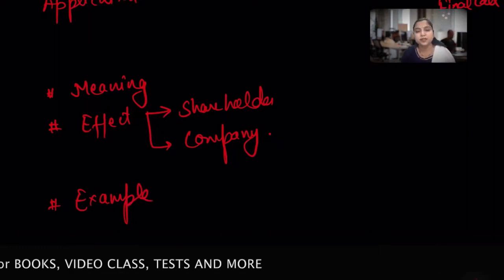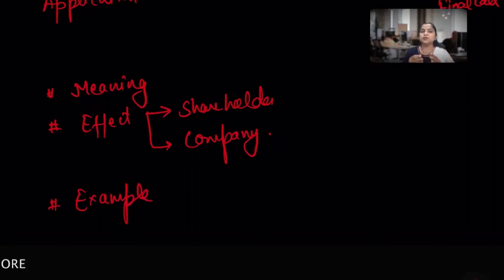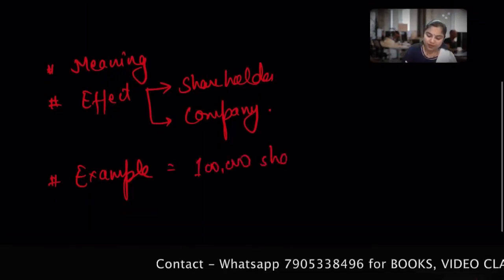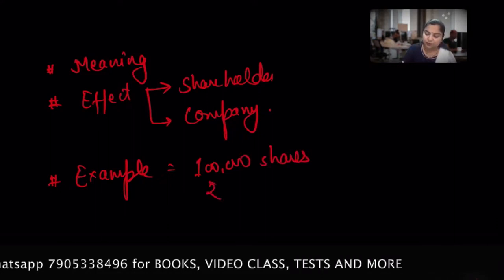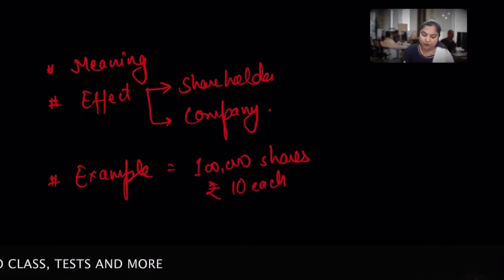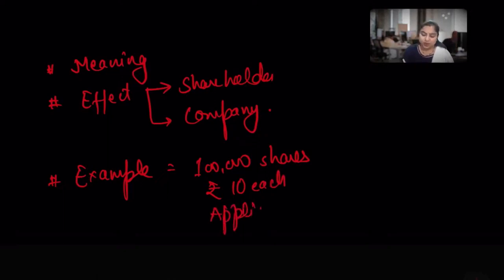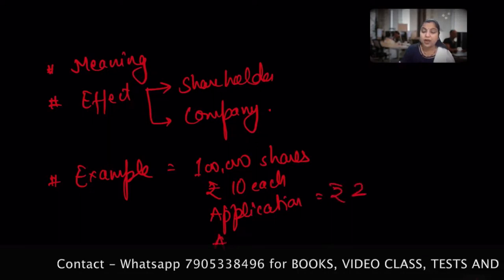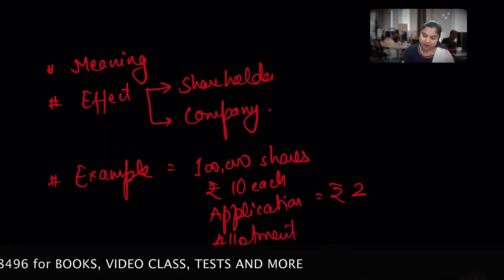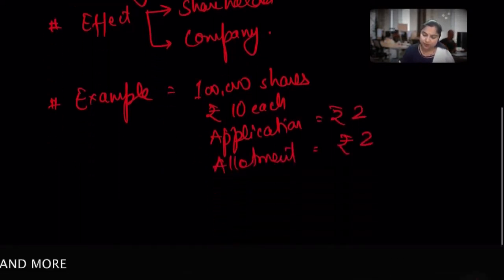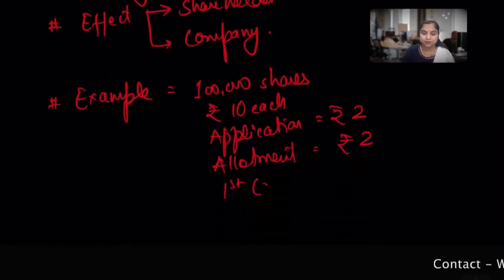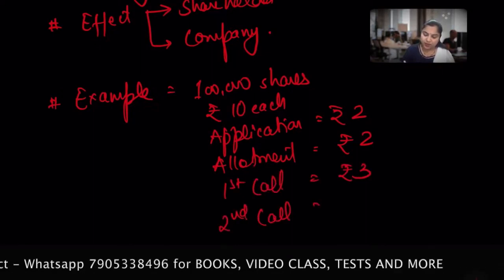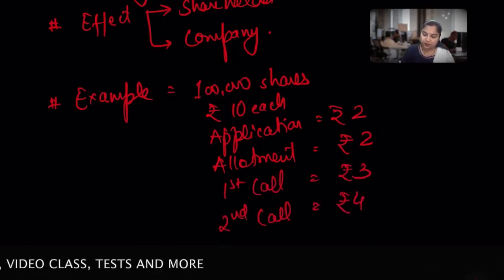So you can also mention the example. Suppose a company issues, say, 1 lakh shares of rupees 10 each. I'm just writing the figures. There might be rupees 2 on application. Then we have allotment, mark it as rupees 2 on allotment. Then first call rupees 3 and second call, say, rupees 4.